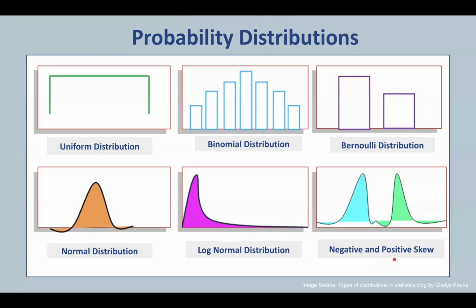And finally, let's consider negative and positive skew. When applying data features, you may find that the distribution of a particular feature is skewed. For example, in housing price prediction, house prices might be positively skewed, meaning most houses are moderately priced and very few are expensive outliers. So these kinds of distributions help model different types of data and assumptions in machine learning, guiding the selection of appropriate algorithms and techniques.